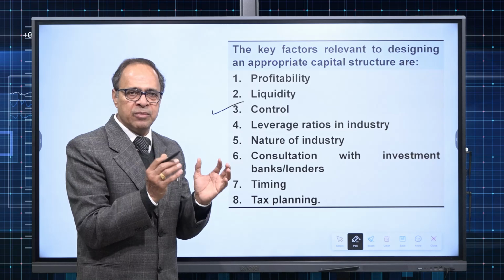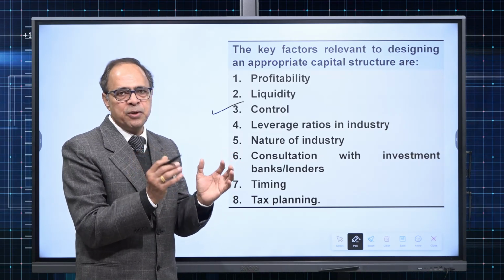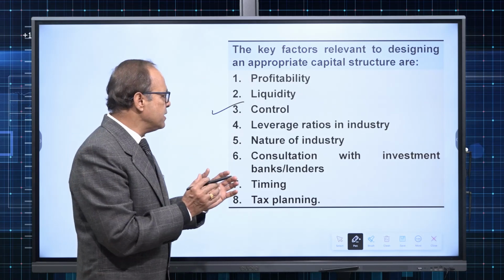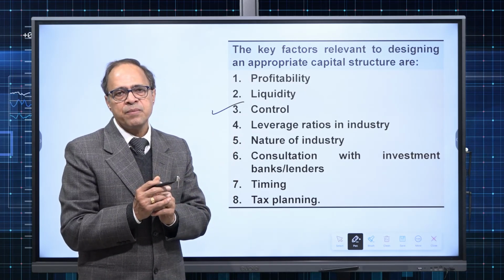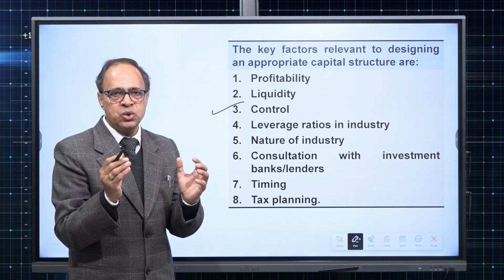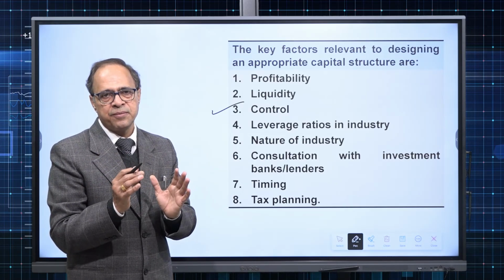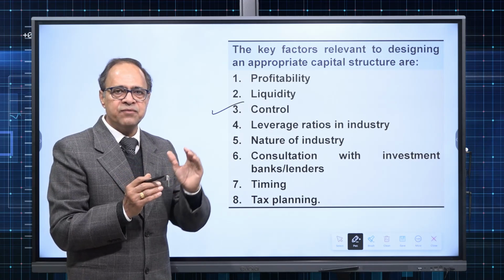It may be a family business, it may be a group of people who are intending to control the company. In that case, the majority of the funding will be through equity, and that too distributed among closely held people initially.